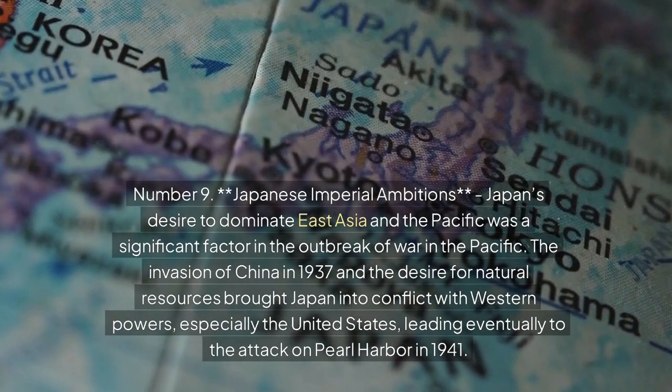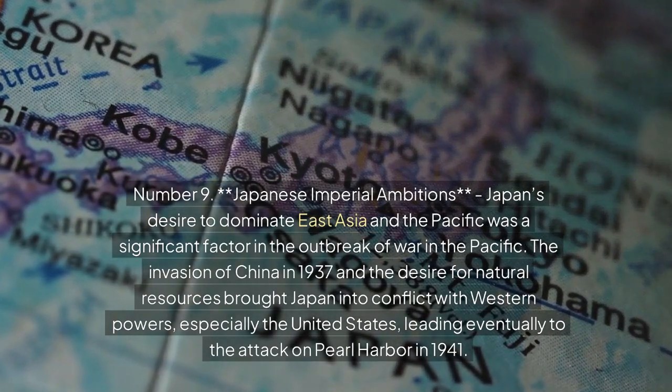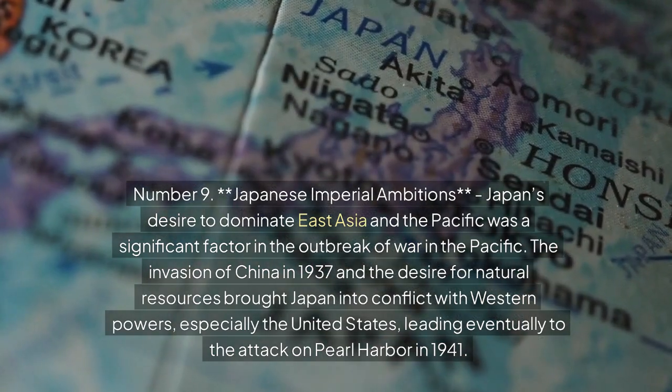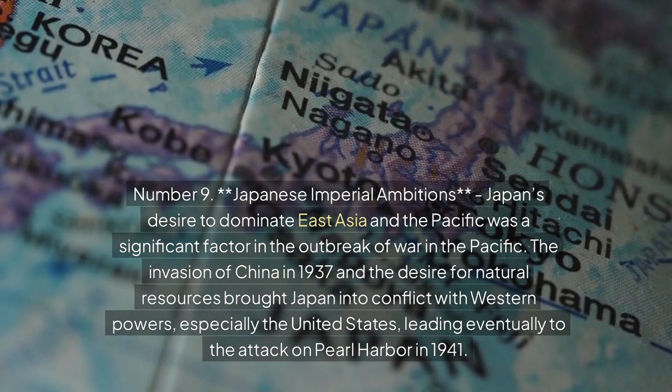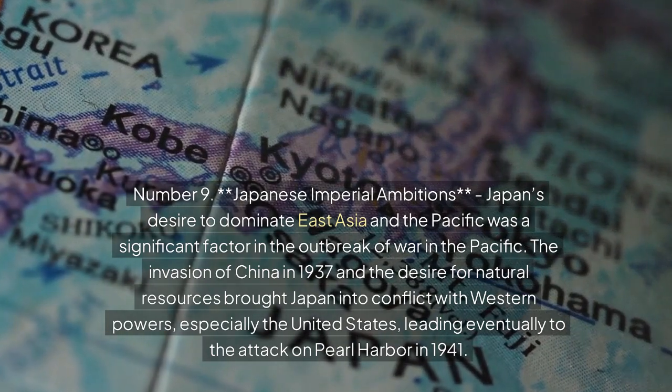Number 9. Japanese imperial ambitions. Japan's desire to dominate East Asia and the Pacific was a significant factor in the outbreak of war in the Pacific. The invasion of China in 1937 and the desire for natural resources brought Japan into conflict with Western powers, especially the United States, leading eventually to the attack on Pearl Harbor in 1941.